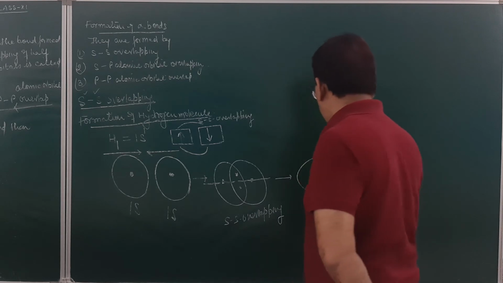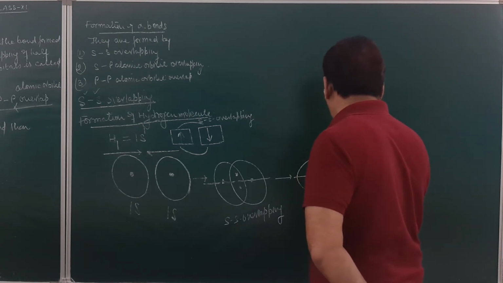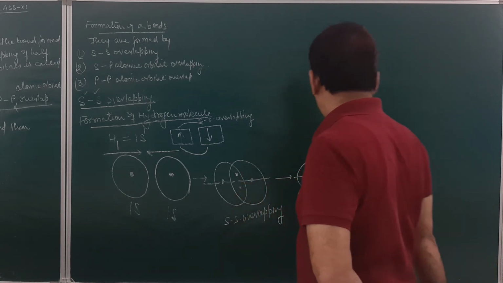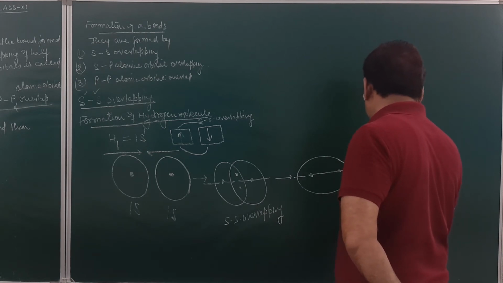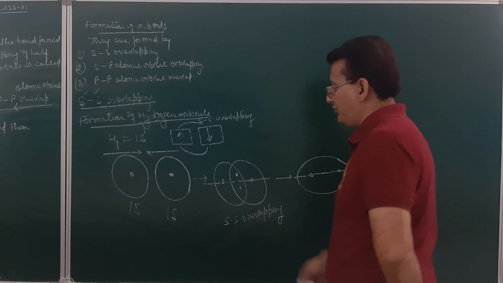And this will be the molecular axis. In this molecular orbital, somewhere will be the region of high electron density. This axis over here will be called the molecular axis. Tell me whether I am clear or not over here.